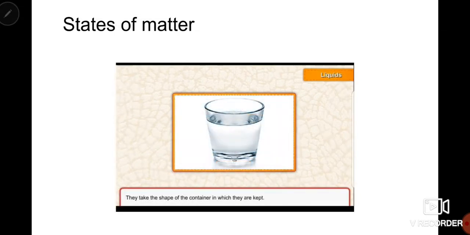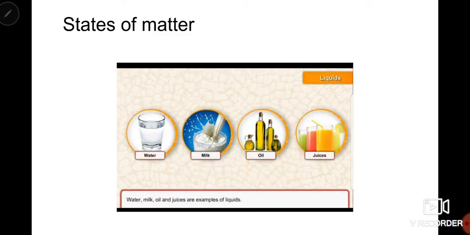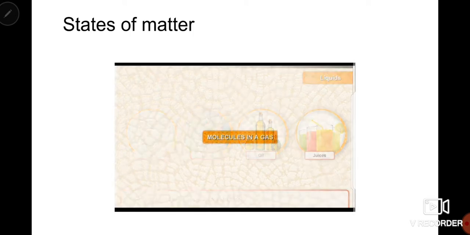Liquids can flow from one place to another and they take the shape of the container in which they are kept. Water, milk, oil, different juices, these all are a few examples of liquids.